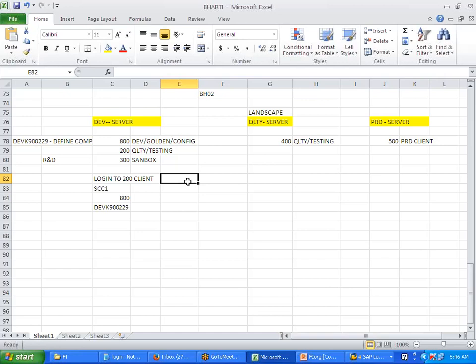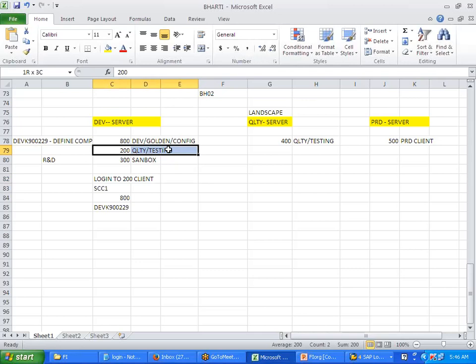I did not say 100 transactions. 100 configurations you have done. 100 sets of configuration you're saying. Yeah, like we have defined a company Bharti and under that we have some company code. We have done a lot of other transactions and a lot of other settings, and you want to pull into 200. Yeah, I got your point. You're saying if there are around 100, how do we pull it into 200?